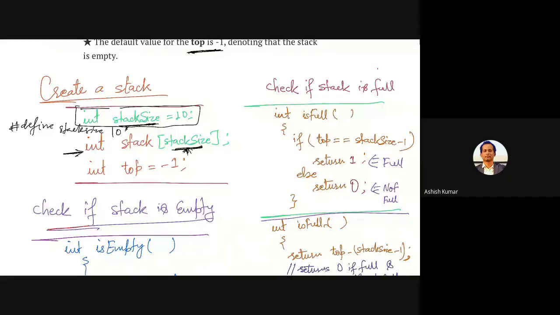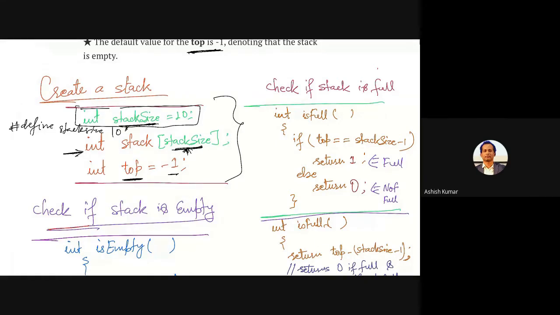There is no problem. This is possible in C, but if you use C++, you can have a stack size depending on users also. If user wants size 20, then that is possible. Stack size can be taken as an input and then initialized so that a stack with a specific size can be created. Then I'm going to have a top variable which is going to be -1 at the beginning. These three steps now will create a stack.